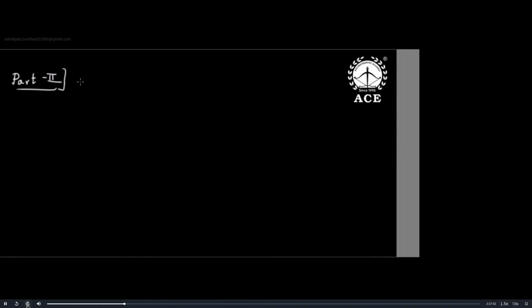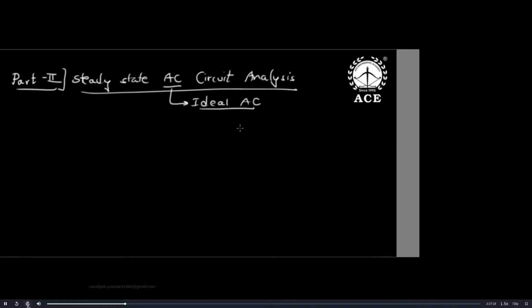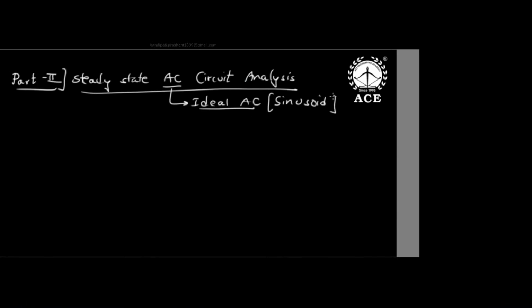What is part 2? Part 2 is ideal AC. What is ideal AC? Ideal AC is a sinusoid. Sinusoid means it can be either a sine wave or a cosine wave. So part 2 will be steady state AC circuit analysis.